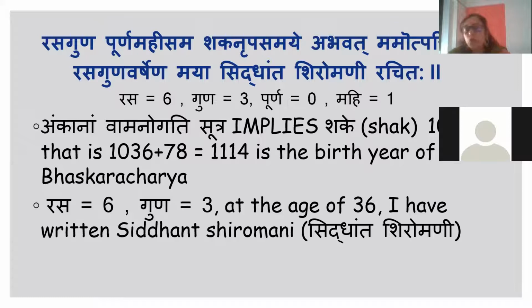Guna is a code for triguna, the three gunas or 3 qualities, so guna is a code for 3, purna is a code for 0, and mahi is a code for 1. When you decode the shlok, it gives the code 6301, and such codes are always read Ankanam Vamanogati, that is, from backward to forward. So when I decode it from backward to forward, it gets converted to the number 1036.